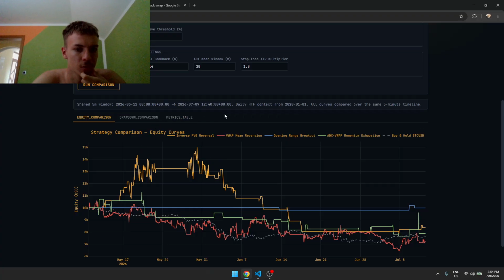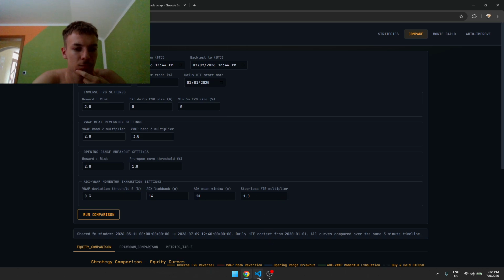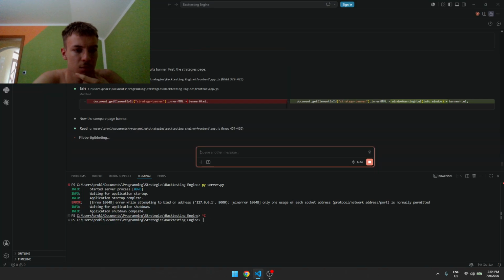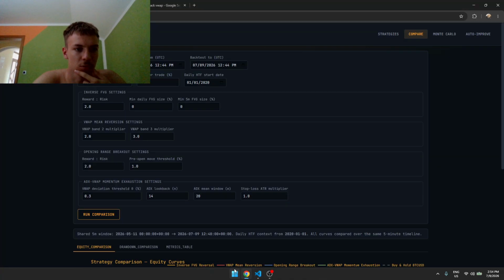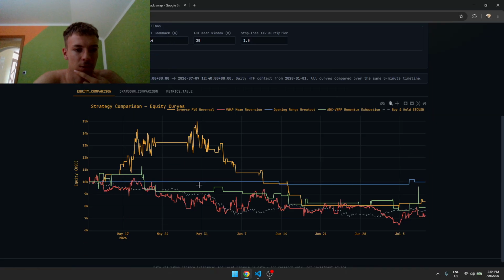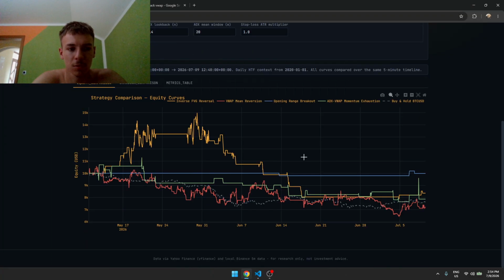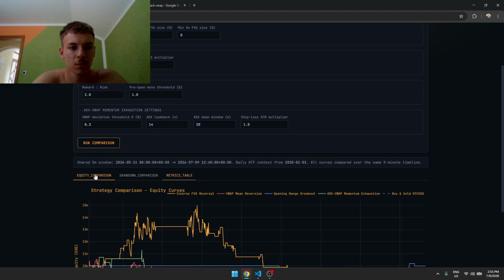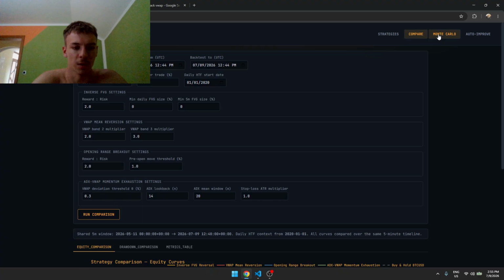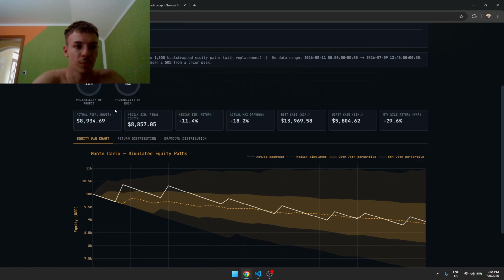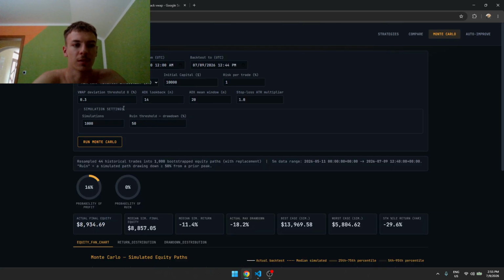Shared 5-minute window. I mean, we can. Just kind of strange because it shut down. Maybe this is actually the problem. It shut down and then it did not save my data range. But okay, doesn't matter. Drawdown comparison. That's diabolical, honestly. Probability of profit 16%. This is very bad, honestly.